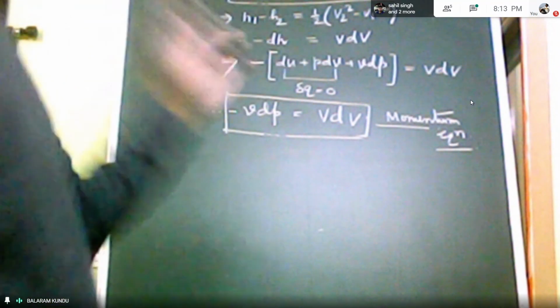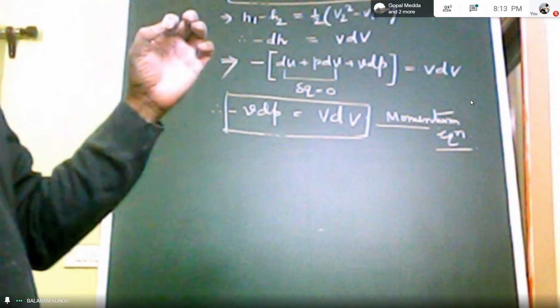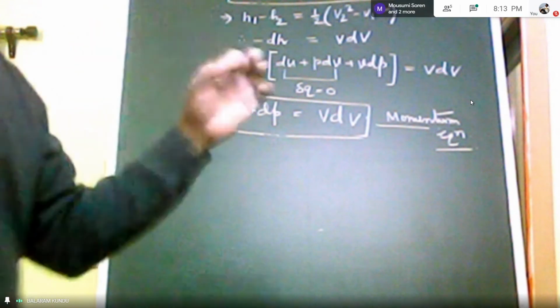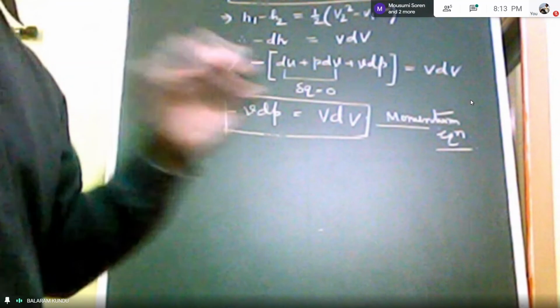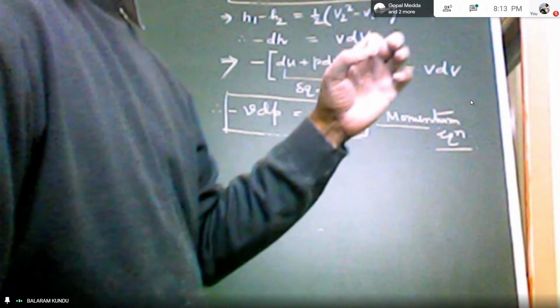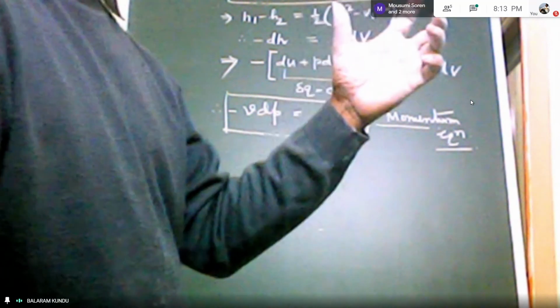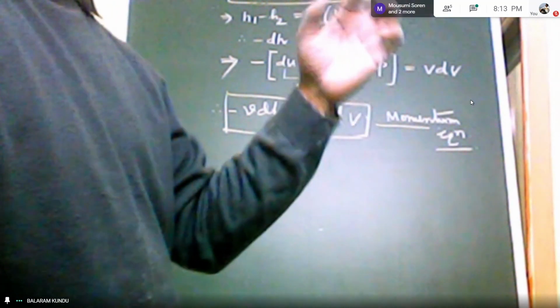If P and V relationship is known, then it is possible to integrate. Already we have considered the adiabatic process. Adiabatic process means there is no heat transfer to the system boundary. There is no heat transfer. So adiabatic process, then whether it is reversible adiabatic or not. So that should be specified.